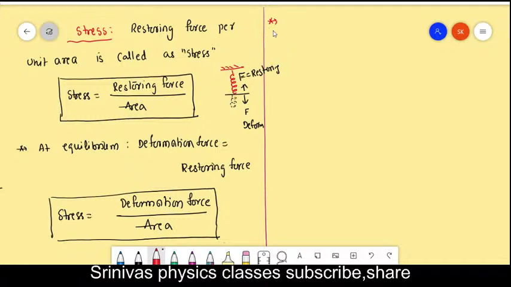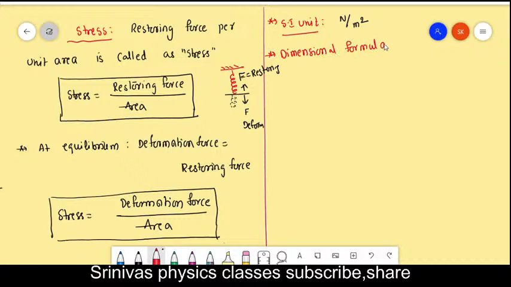Next, stresses: how many types are there, and what is the unit? Stress is the force by area. What is the SI unit of the stress? Students, write in the chat box. Force unit is Newton, area unit is meter square, so Newton per meter square. What is the dimensional formula?